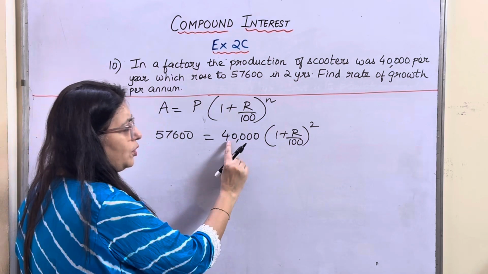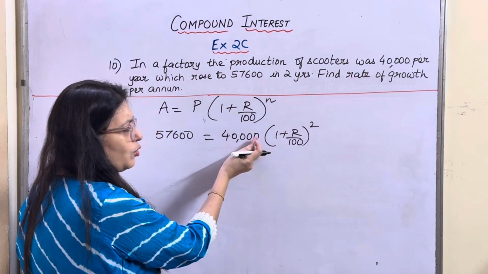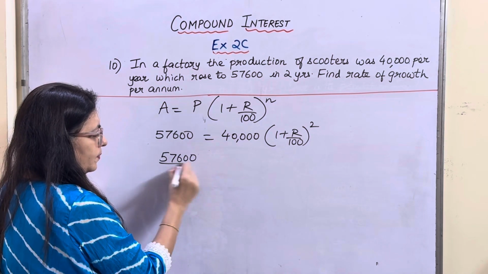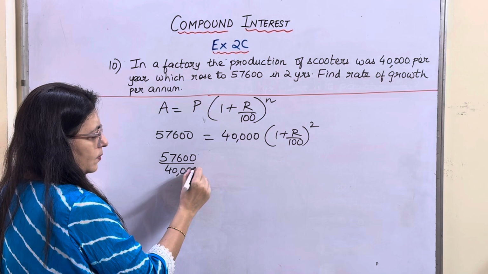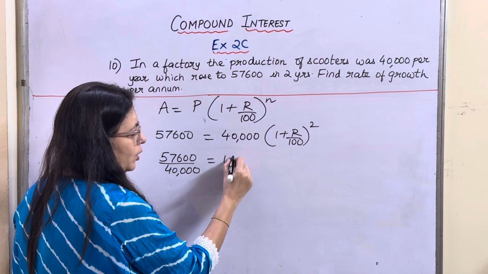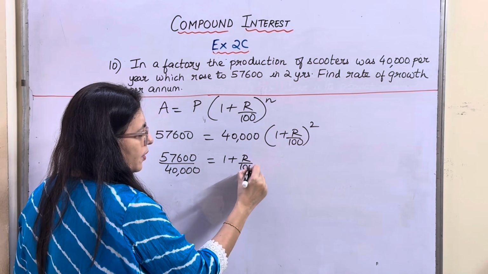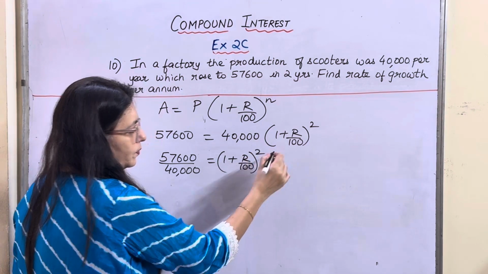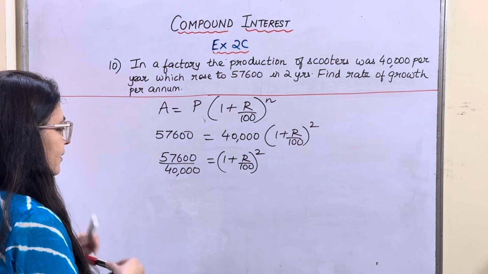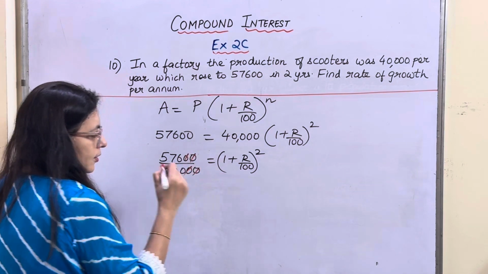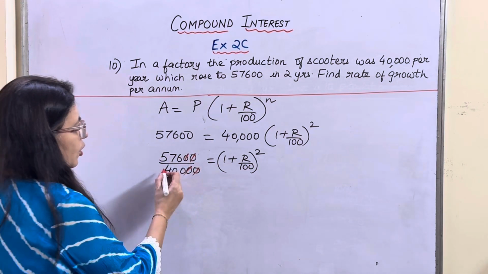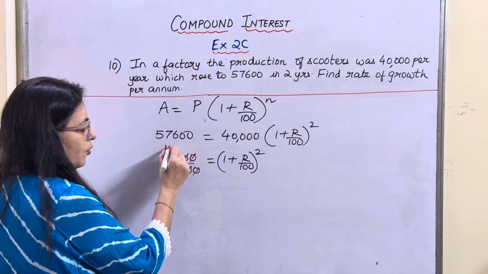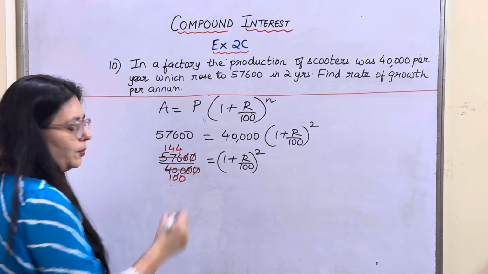Now, what are you going to do? This is 40,000 into this. So, I will bring 40,000 this side, so it will become division. That is equal to 1 plus R upon 100 raised to 2. Okay, come on, now let's reduce it. 400 times 4 ones are 4, 1, 4 fours are 16, 1, 4.